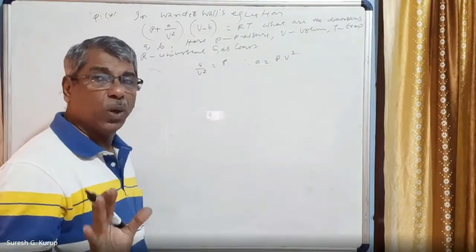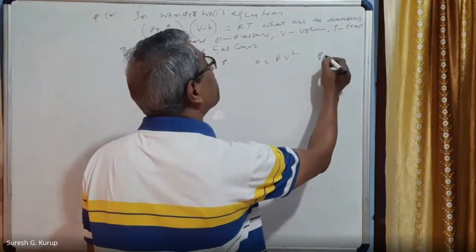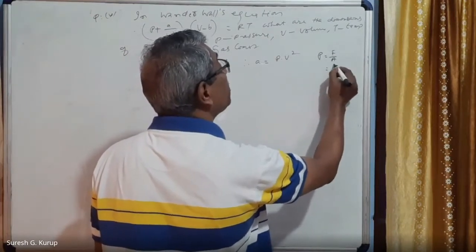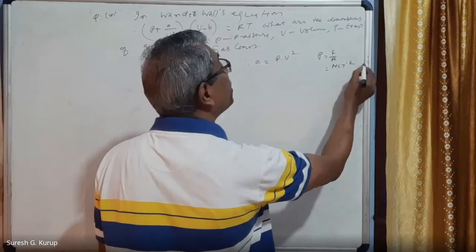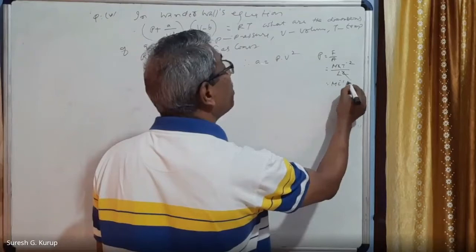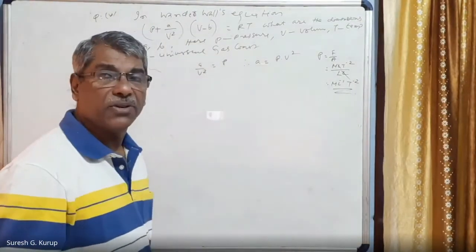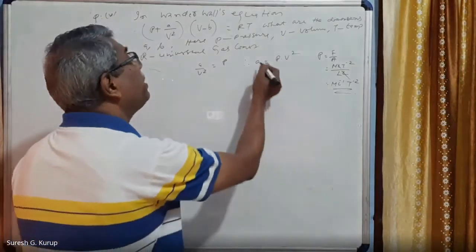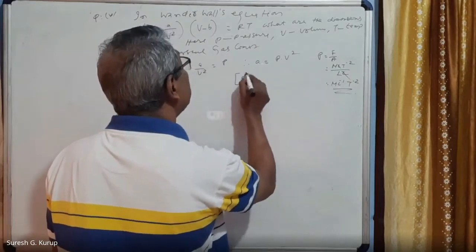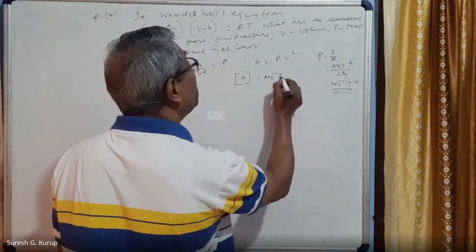V means volume. Pressure means force by area. Everybody knows pressure P is equal to what? Force divided by area. Force is equal to M L T raised to minus 2 divided by L square. This and this cancel. You will get M L raised to minus 1 T raised to minus 2. This is the dimensions of pressure. We have to get the dimensions of A only. Therefore, putting the dimensions, the dimension of A is equal to pressure, M L raised to minus 1 T raised to minus 2.